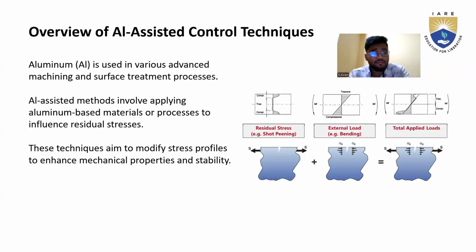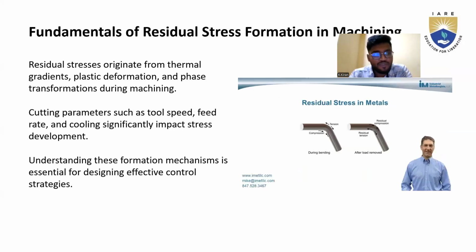Overview of AI assisted control technique: it has various applications. It may be called the external load or the applied load. Through that we can describe the profile of the measured property and its stability. The fundamentals of this are thermal gradients and plastic deformation, and one more thing is phase transformation. These are what we call phase changes.